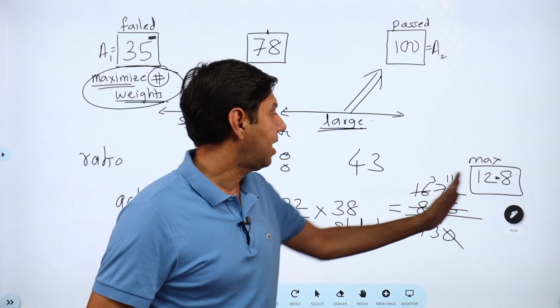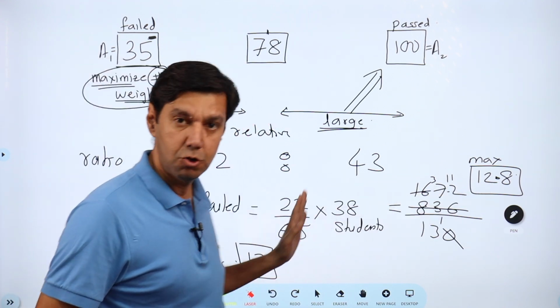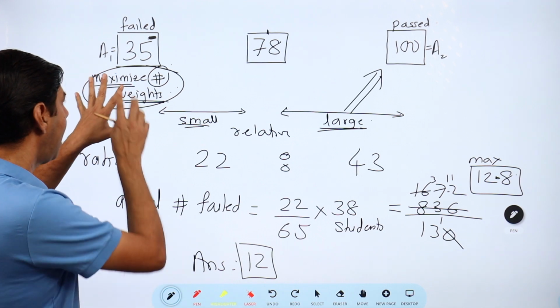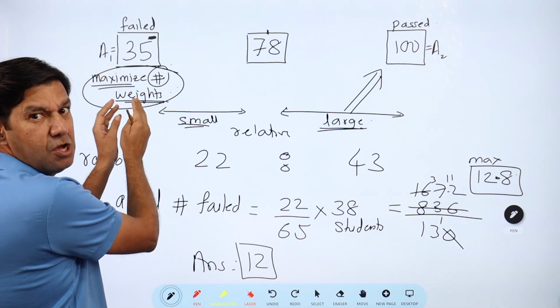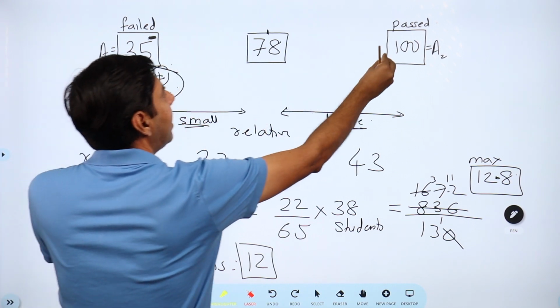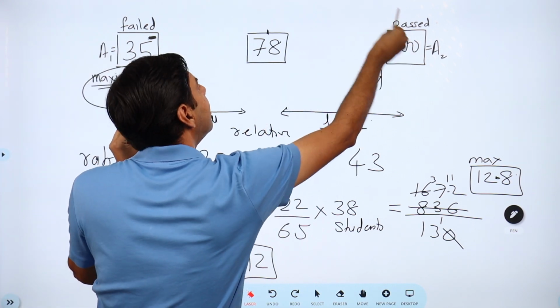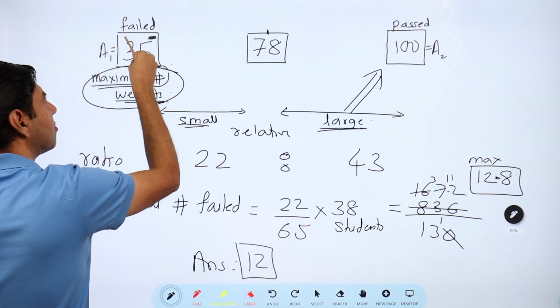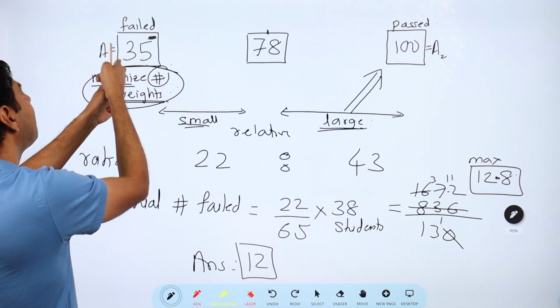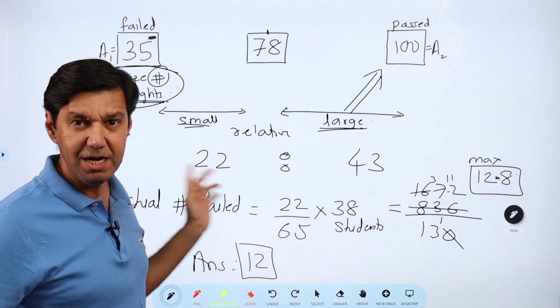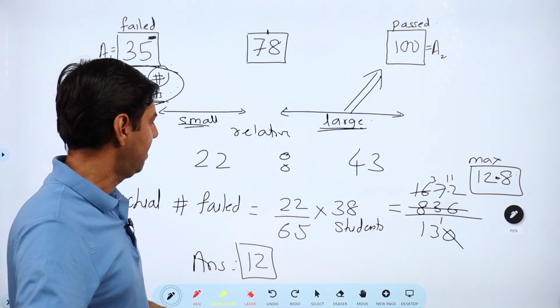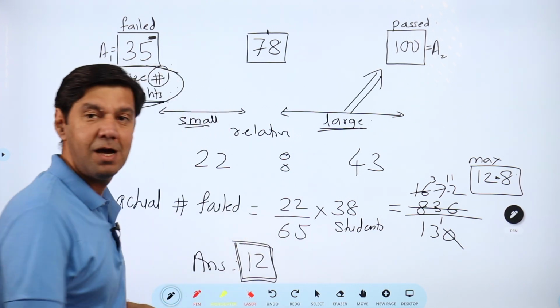And when this has been reduced from 12.8 to 12, it could have had 12.8 students, but it's just 12. So some margin is there that instead of giving everyone 100, maybe I could have given someone less, or instead of everyone getting 35, someone could even have got a 32 or a 33 or a 34, right? One student, I could adjust that. Anyway, this is the answer.